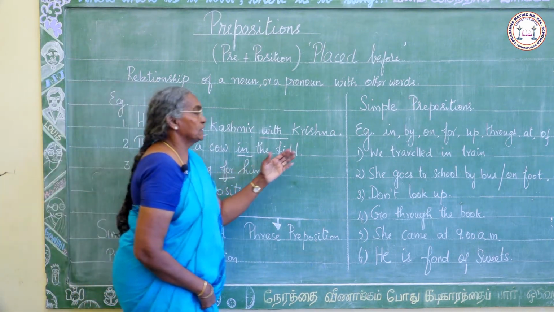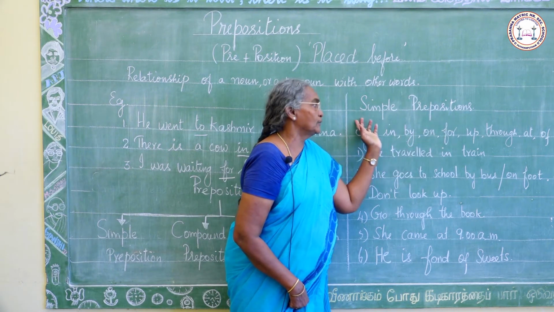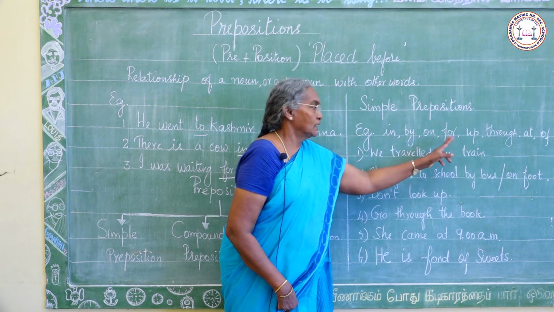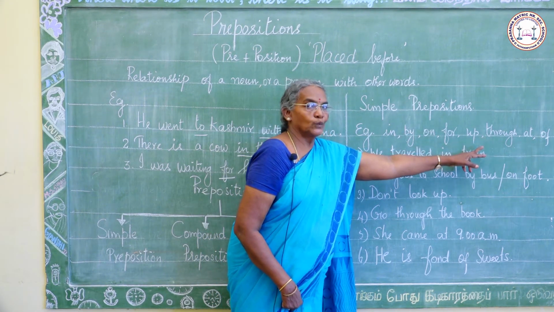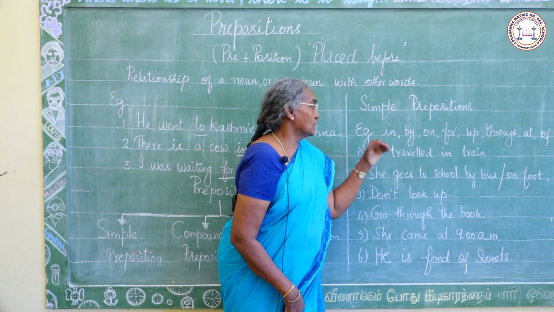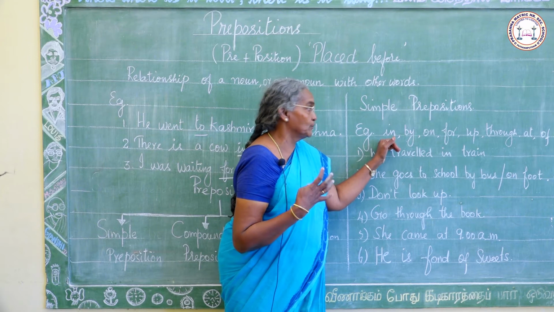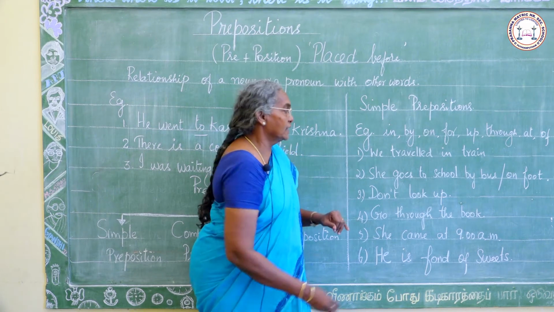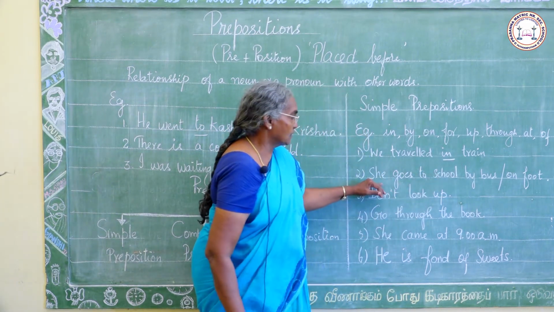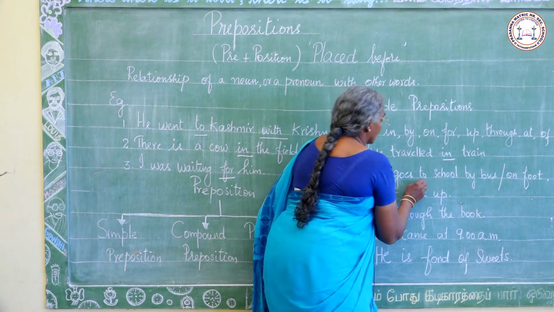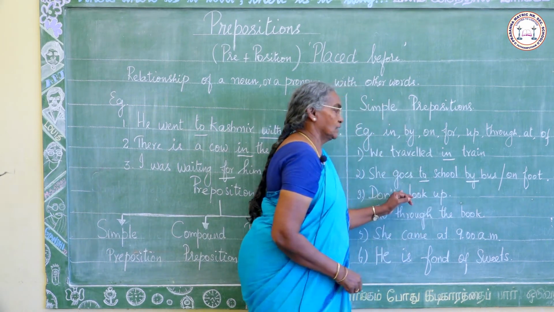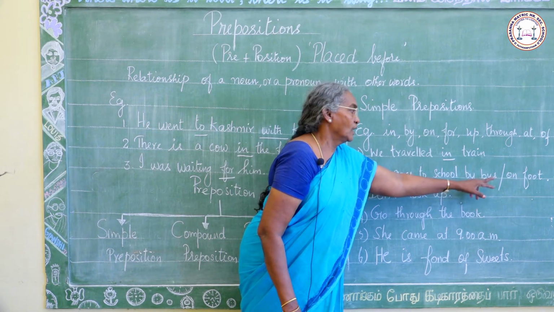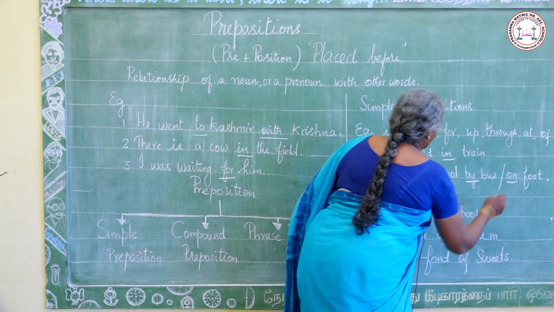Now let us study about the simple prepositions. I shall give you some examples for simple prepositions: in, by, on, for, up, through, at, of. These are some of the simple prepositions. There are many more. Example: we traveled in train. She goes to school by bus or on foot. On is also a preposition.